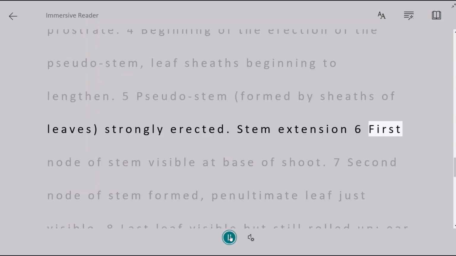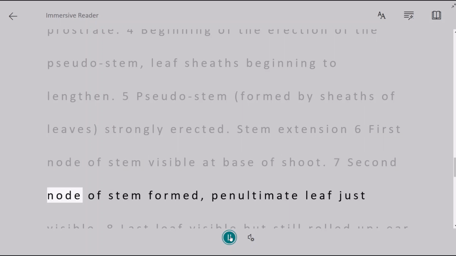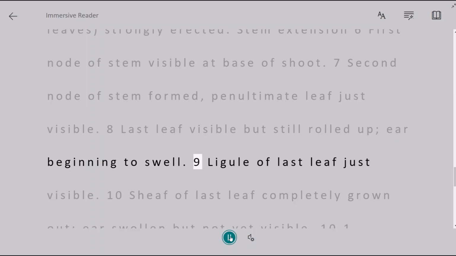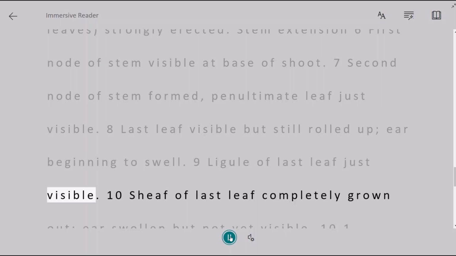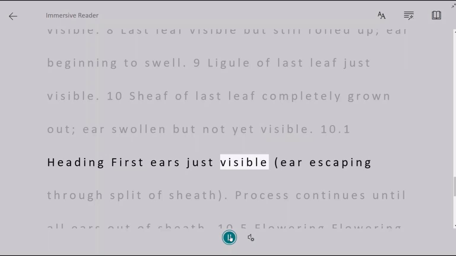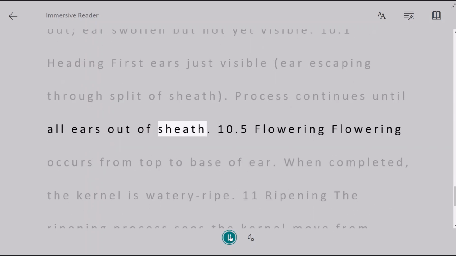Stem extension. 6: First node of stem visible at base of shoot. 7: Second node of stem formed, penultimate leaf just visible. 8: Last leaf visible but still rolled up, ear beginning to swell. 9: Ligule of last leaf just visible. 10: Sheath of last leaf completely grown out, ear swollen but not yet visible. 10.1: Heading, first ears just visible, ear escaping through split of sheath. Process continues until all ears are out of the sheath.